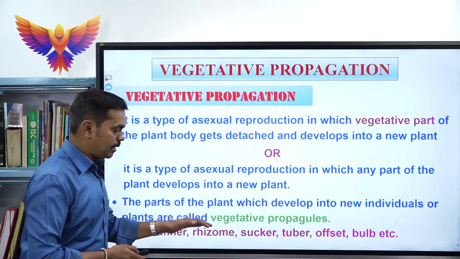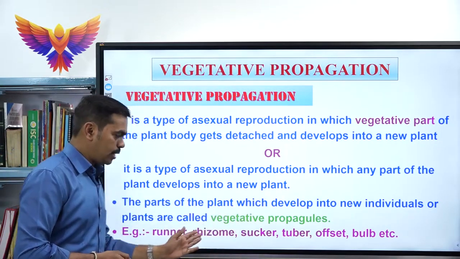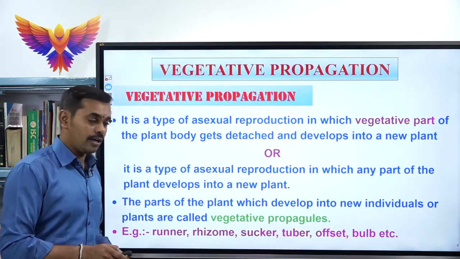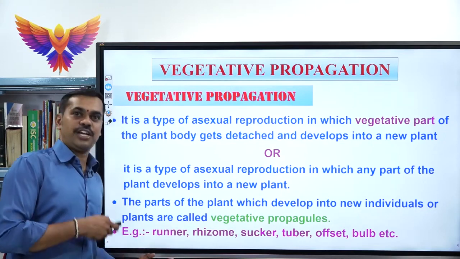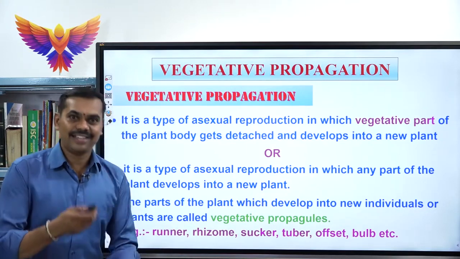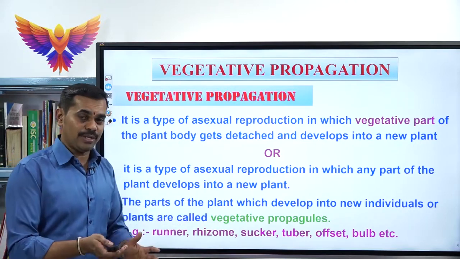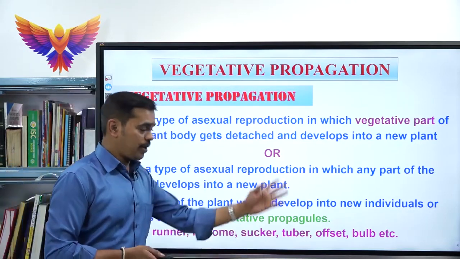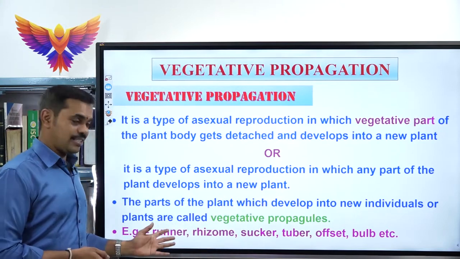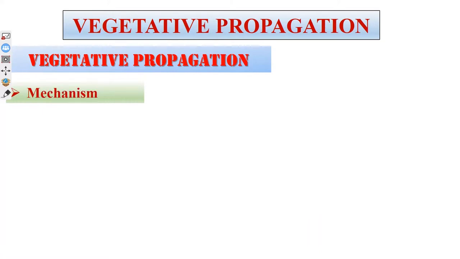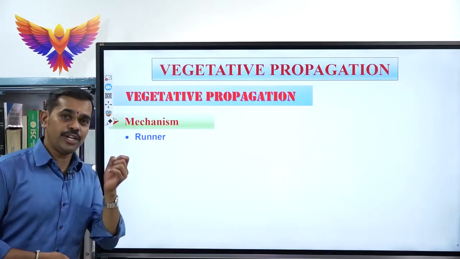Once we have learnt about the vegetative propagules and their examples, it's very important to learn the nature of these vegetative propagules, their characteristic features, and which examples come under each vegetative propagule. Now let us learn one by one in detail. The first one, let us learn the mechanism of the vegetative propagules. First, runner. Runner is a vegetative propagule.